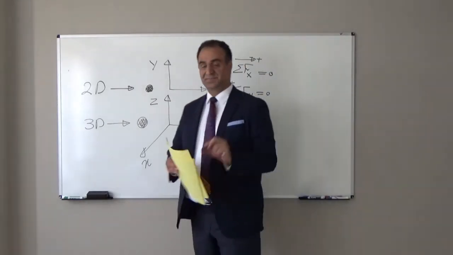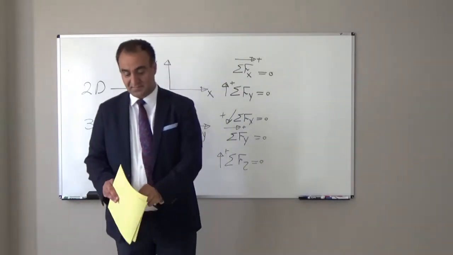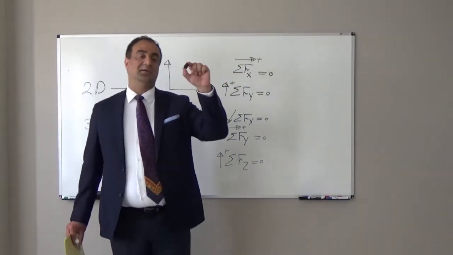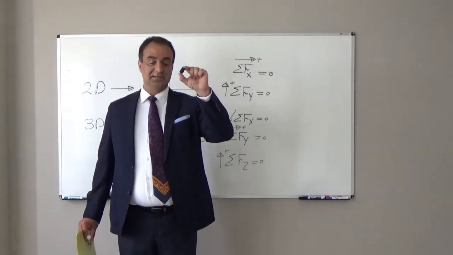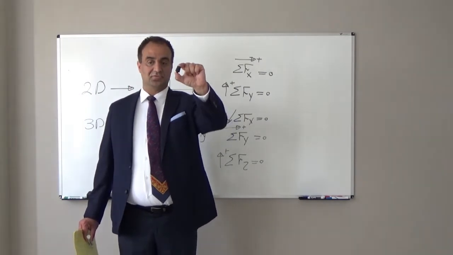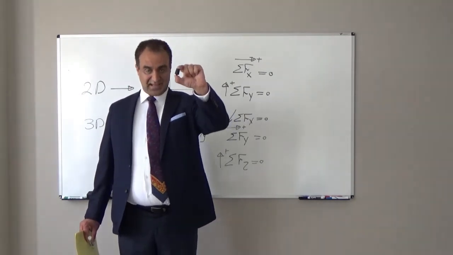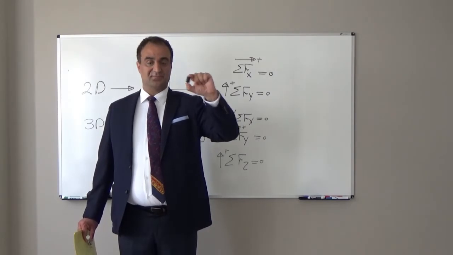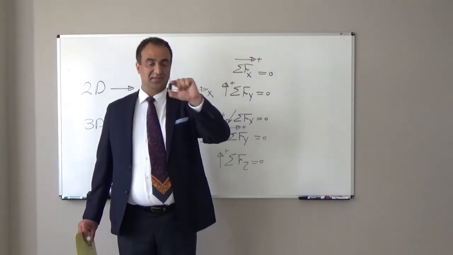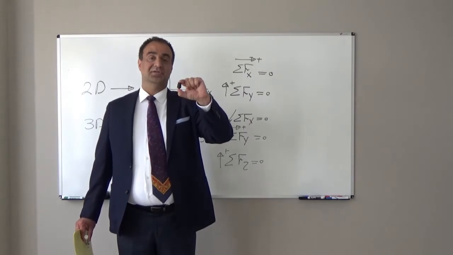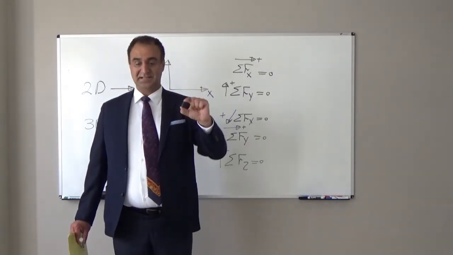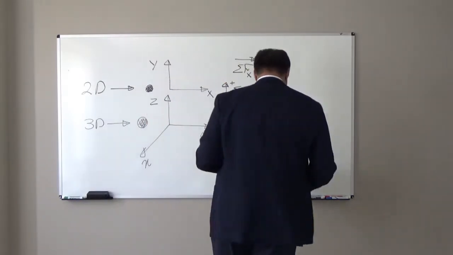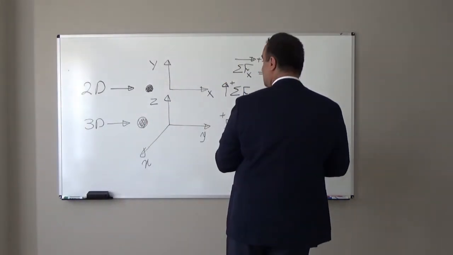So in 3D space, if I show this in my hand as a particle, it is small, we neglect the size. If the summation of forces in the x direction is equal to 0, it will not move in the x. If the summation of forces in the y direction is equal to 0, it will not move in the y. If the summation of forces in the z direction is equal to 0, it will not move in the z direction. So again, this particle is in equilibrium.